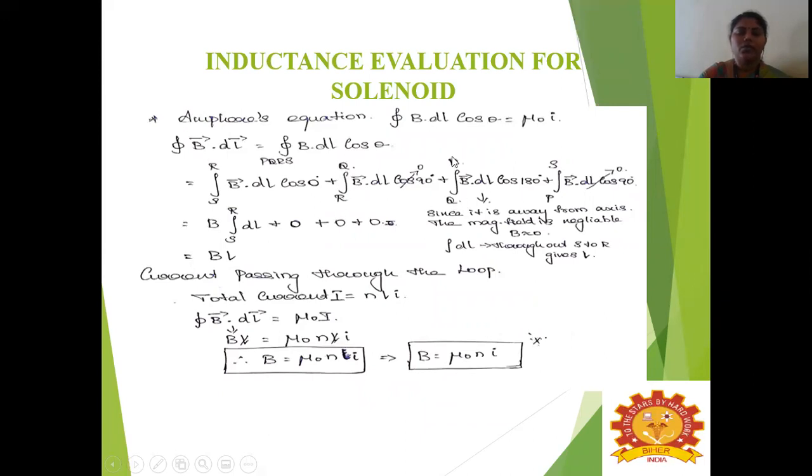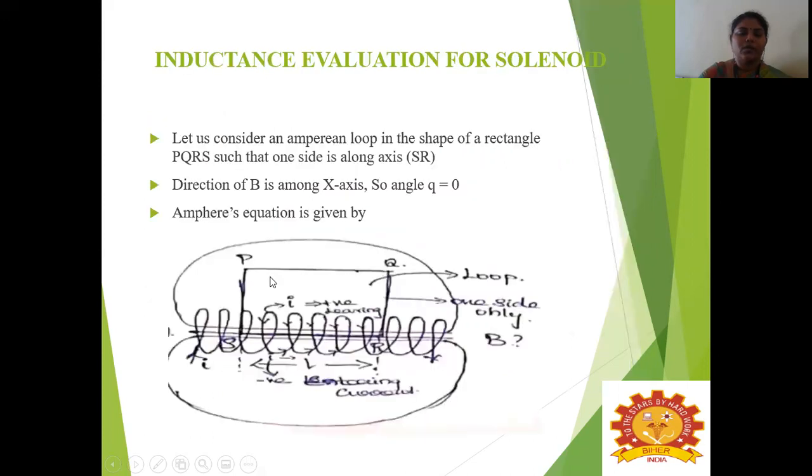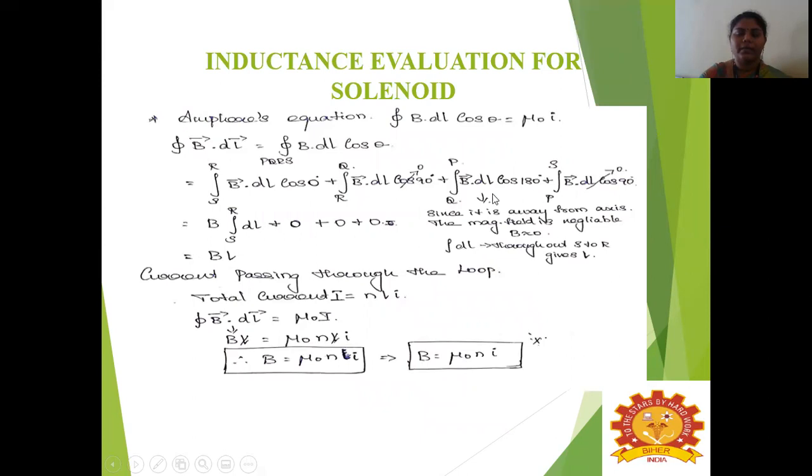And then again Q to P. See, again Q to P, it is parallel to SR. So what will be the angle? Angle theta will be 180 degrees. So B vector into dl into cos 180.